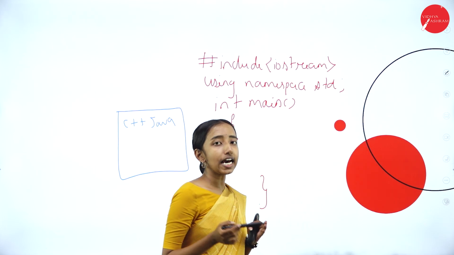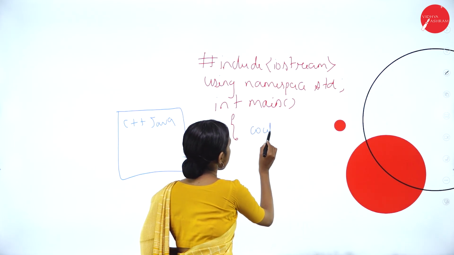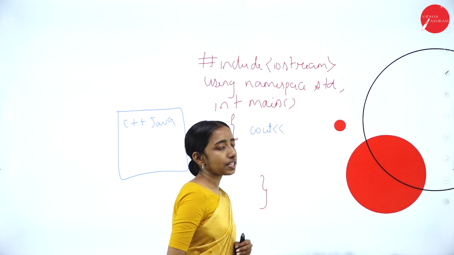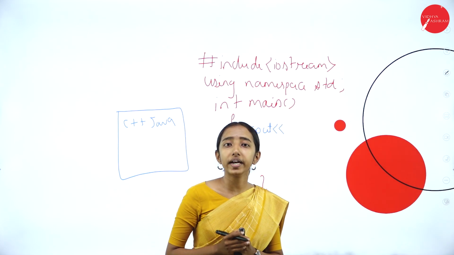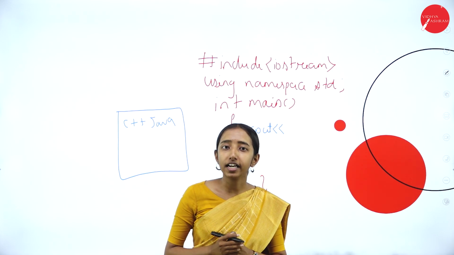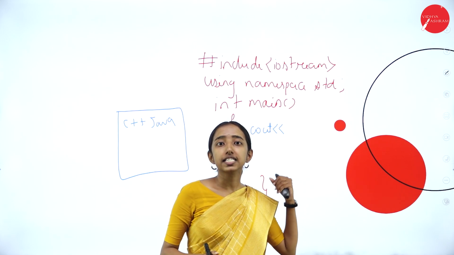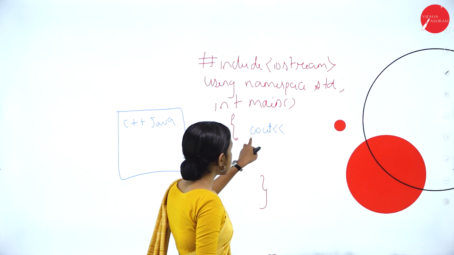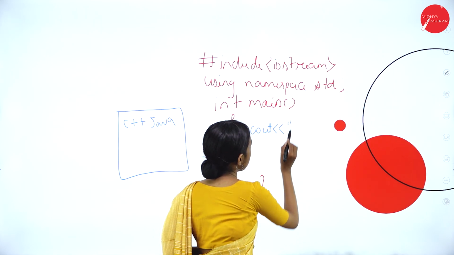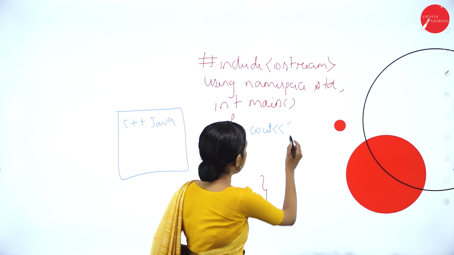Let us see another example for cout. I will be saying good morning. I want to print good morning in the output console screen. How to write that? How to print good morning in the output screen using C++? So cout, everything we are writing should be in the double quotes.